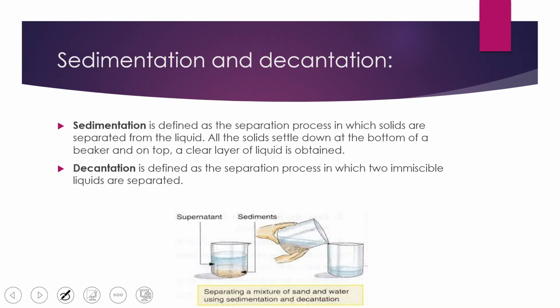The clear solution above is called the supernatant, and the impurities at the bottom are called sediment. So by the sedimentation process, we get two substances: one is the supernatant and the other is the sediment. We have the impurity at the bottom and a clear solution at the top. But we have to separate these two, and we can separate the impurities from the supernatant by the process called decantation.